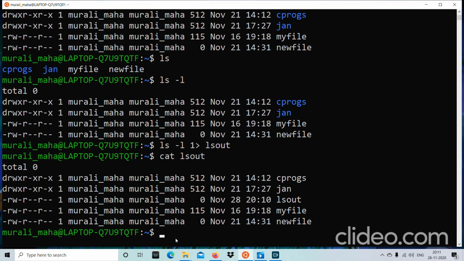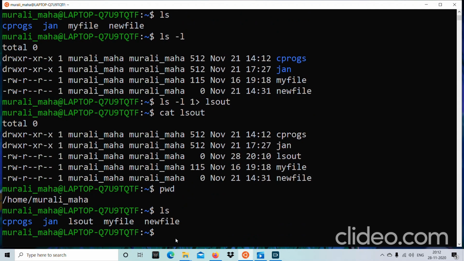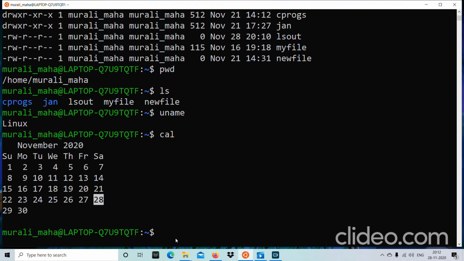You would have observed one thing. Whenever we are executing certain commands, if those commands are producing any output, those outputs go to the monitor, or you can call it the VDU, visual display unit, or the computer screen. All mean one and the same. So their output goes to this monitor. Whether it is ls, pwd, uname or cal, all these outputs go to the monitor.